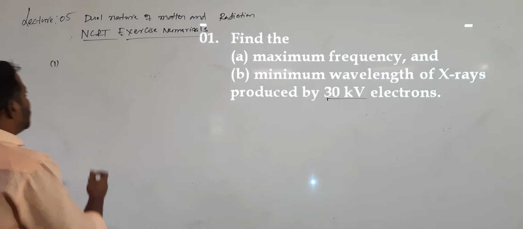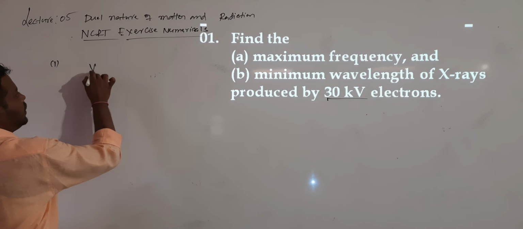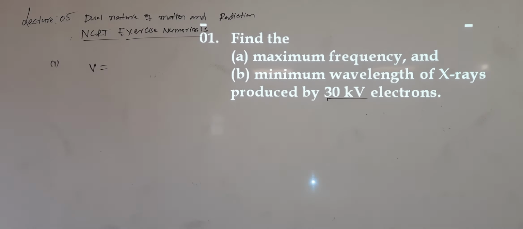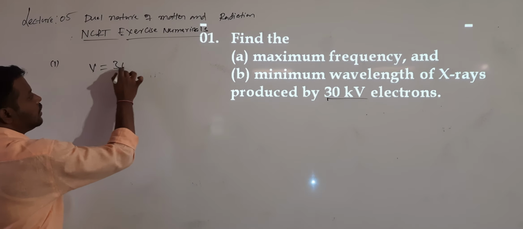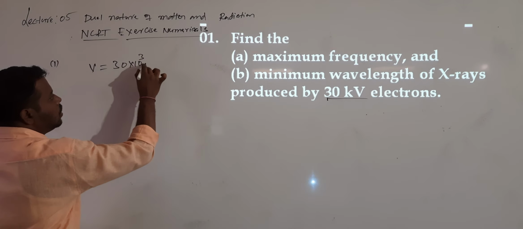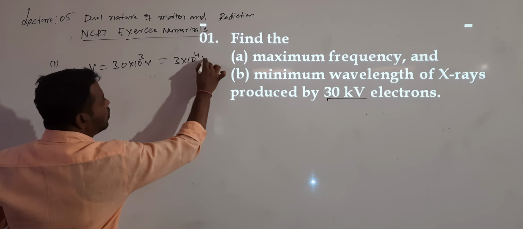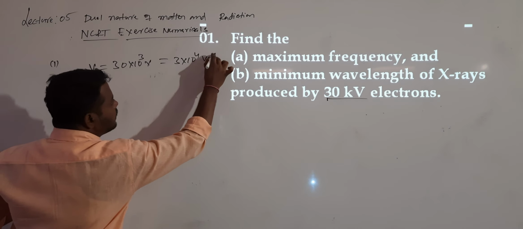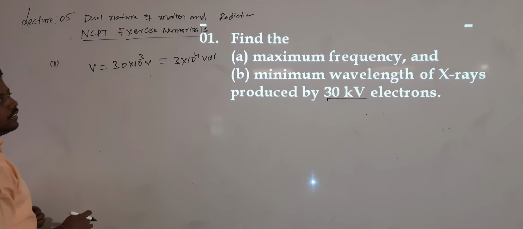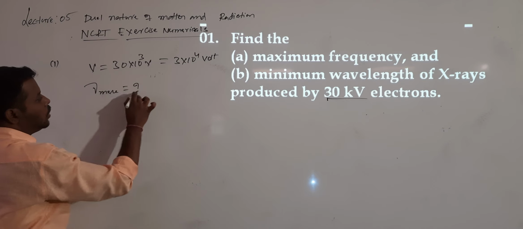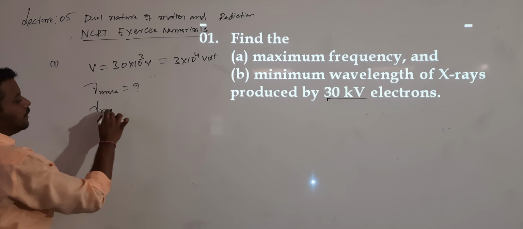Here, what is the potential with which electrons are accelerated? V is equal to 30 kilovolt, that is 30 into 10 to the power of 3 volt, which can also be written as 3 into 10 power 4 volt. This is the potential with which electrons are accelerated. Now what they are asking us to calculate is nu max and lambda minimum.